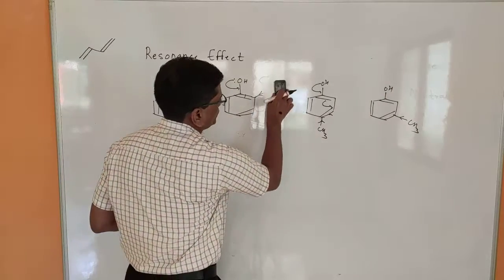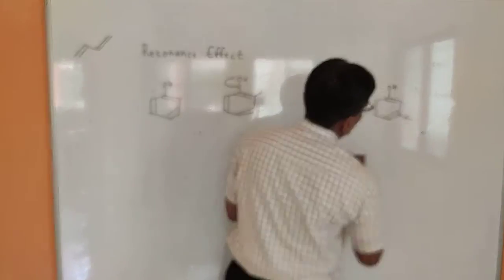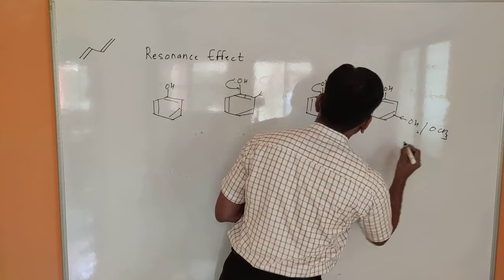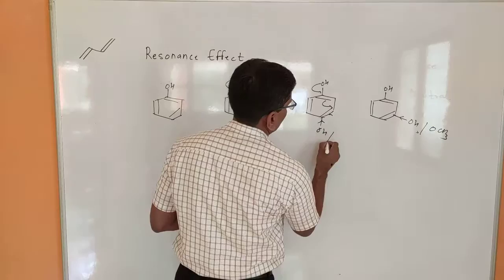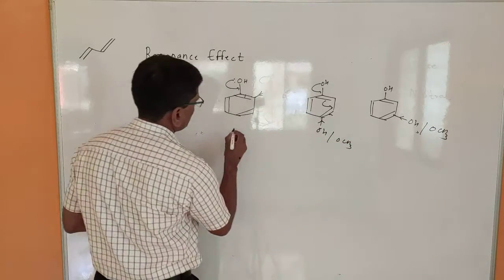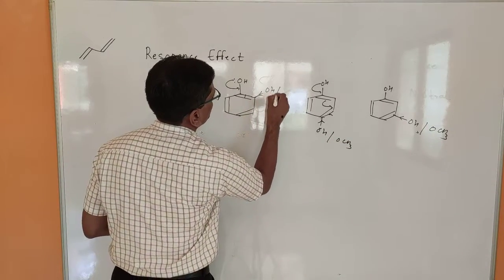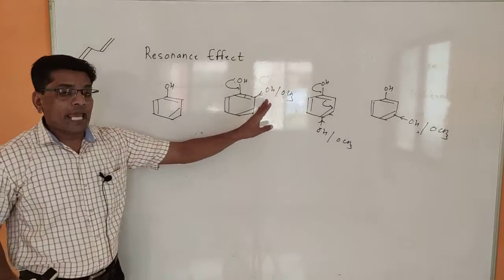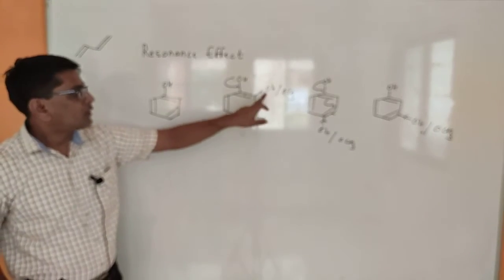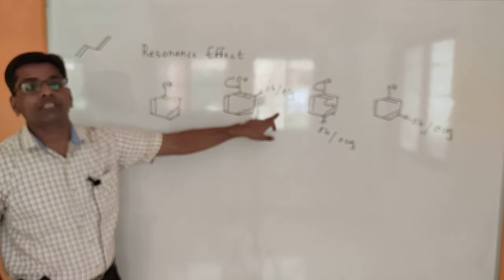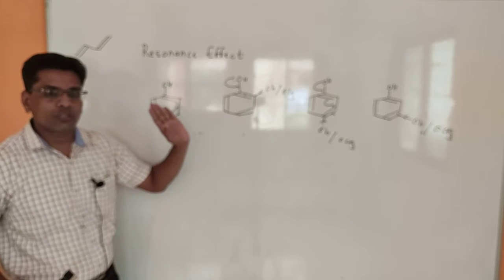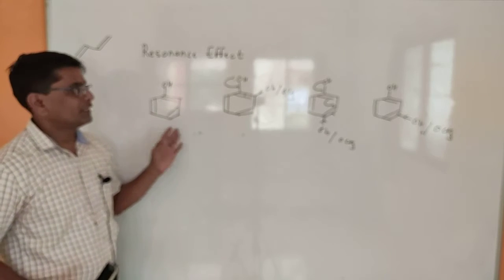Again, at this position, if we introduce OH or OCH3 functional group, or here OH or OCH3 functional group, then as compared to methyl, this OH and OCH3 increases the electron density at the ring center more strongly as compared to phenol.